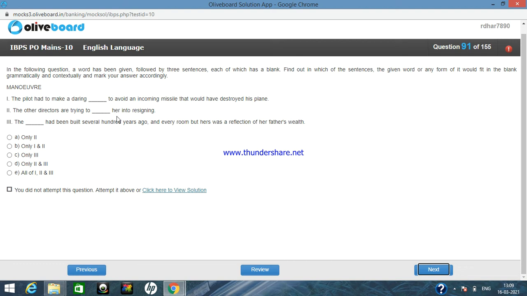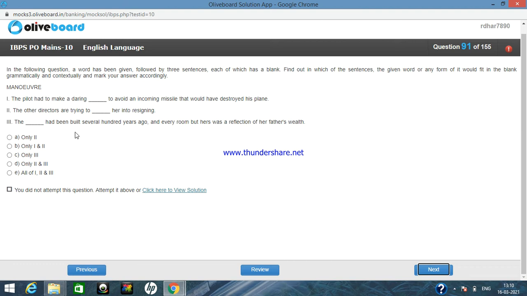So maneuver her will not be the correct option, because maneuver is a special type of skill that is required to perform a particular task. So obviously this is not true. The maneuver had been built several hundred years ago. Guys, this is also not correct, because maneuver does not mean any building structure or anything like that.